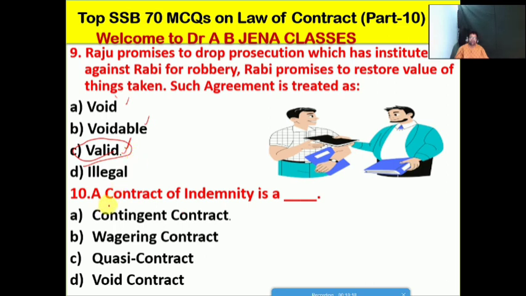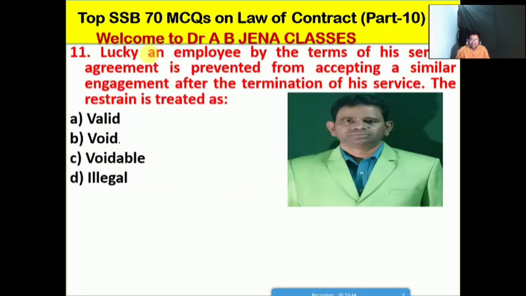Next MCQ we will see: a contract of indemnity is what type of contract? A, a contingent contract; B, a wagering contract; C, a quasi contract; D, a void contract. Friends, B and C can never be right, so definitely A will be the right option for this MCQ. The contract of indemnity is a contingent contract. So A is the right option.